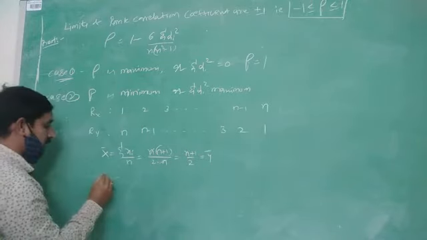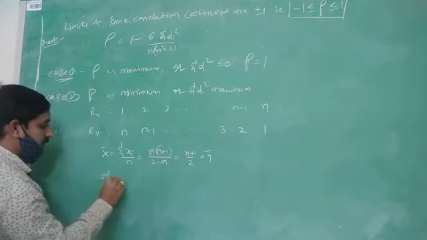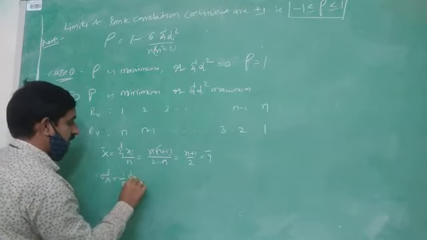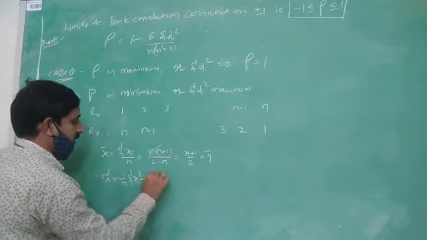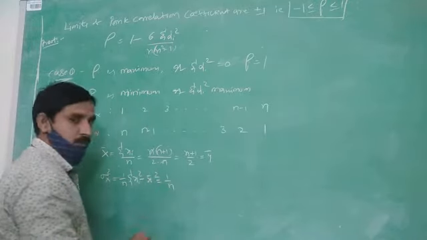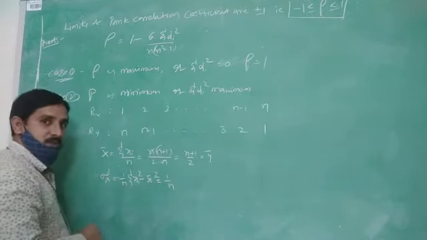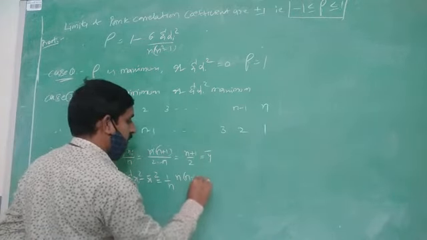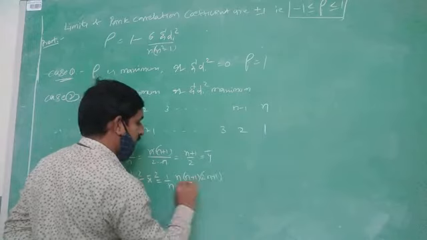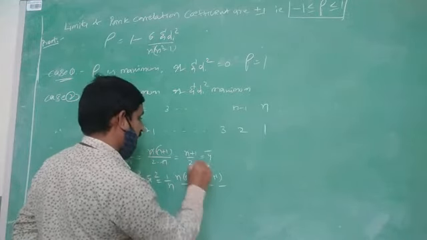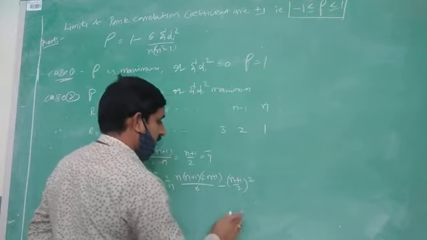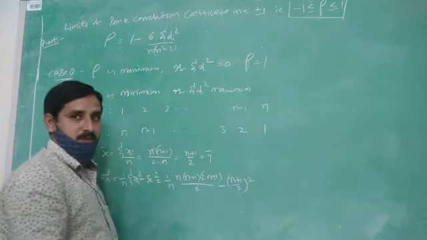Now we calculate the variance of x. What is the variance of x? That is 1 by n summation xi square minus x bar square. 1 by n into the sum of squares of the first n natural numbers, that is n into n plus 1 into 2n plus 1 divided by 6, minus x bar square, that is n plus 1 by 2 whole square. This value is already derived in the previous theorem.